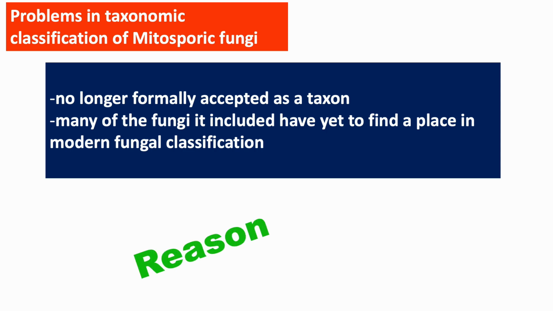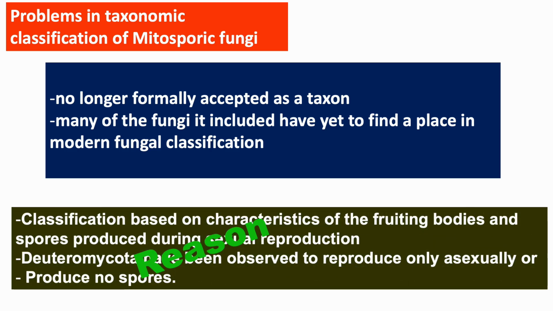This is because most fungi are classified based on characteristics of fruiting bodies and the spores produced during sexual reproduction, and members of Deuteromycota or the fungi imperfecti have been observed to reproduce only asexually or produce no spores.